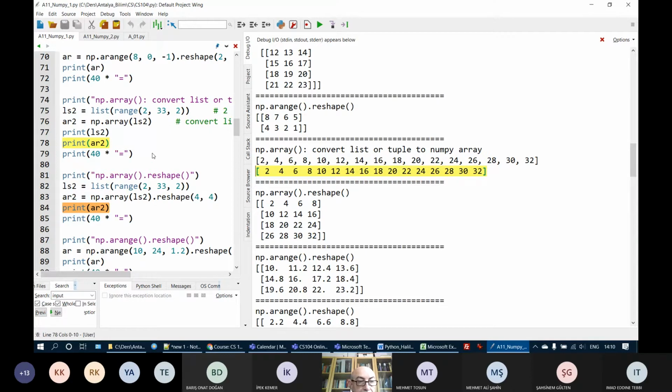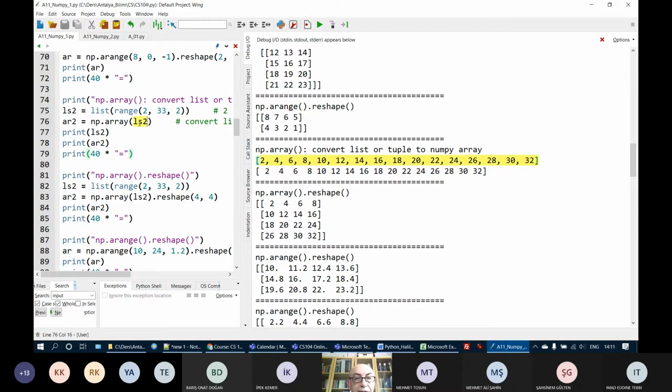Okay, let's write another one. I will just make another example. Okay, and I will show it later on. So using the array method of NumPy, we can create a NumPy array from a list.